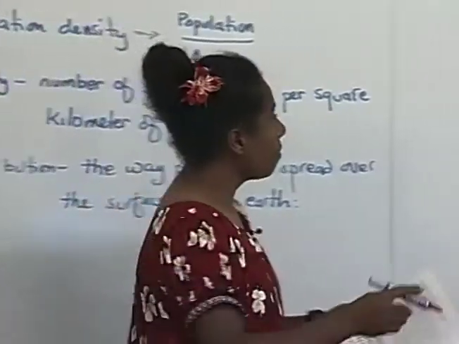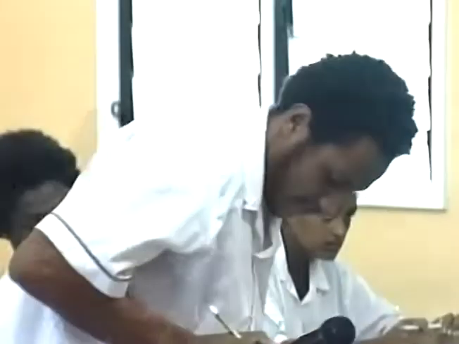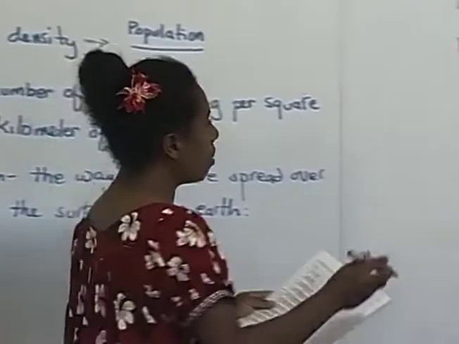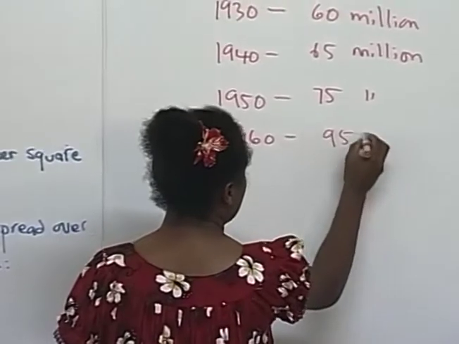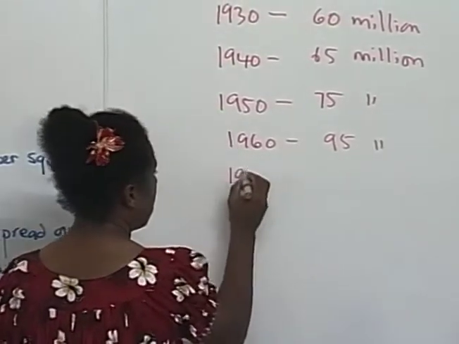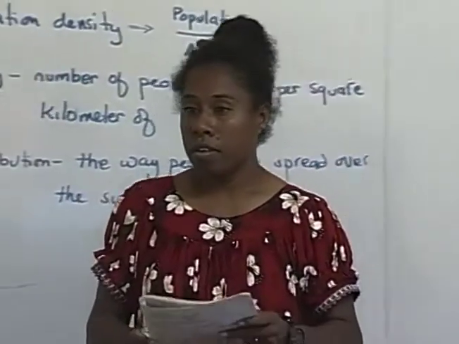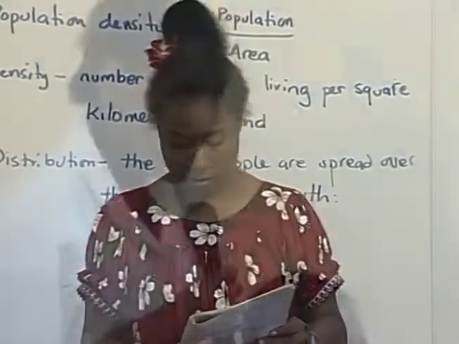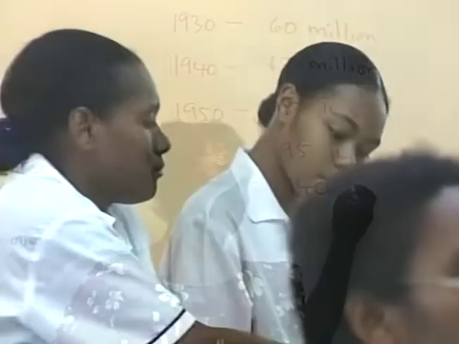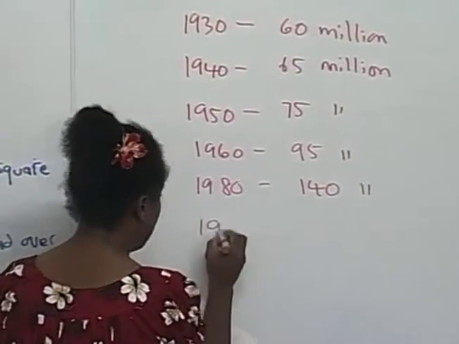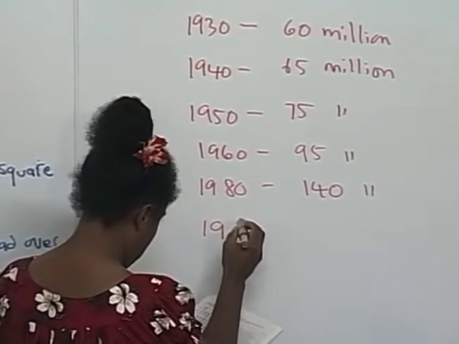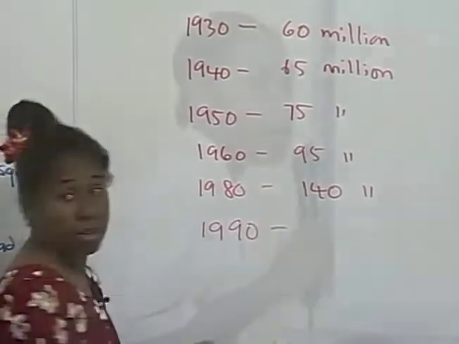Gideon, 1960? 95 million. We happy with 95 million? Yes, okay, good. That's for 1960. 1980 is the next year. 140 million. Okay, 140 million. And finally, 1990. 180 million.